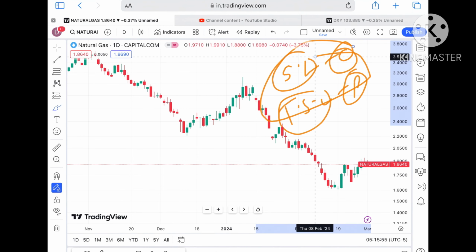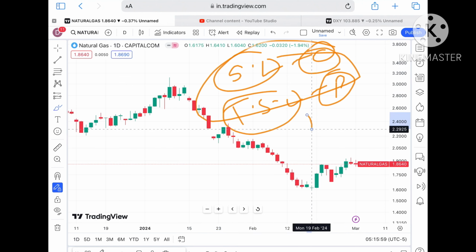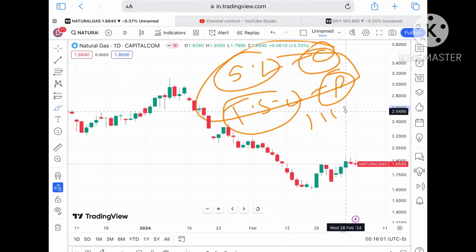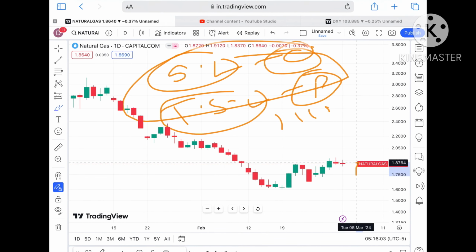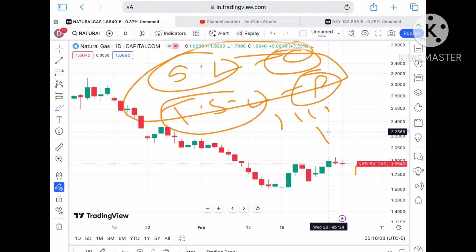As I have already explained, the market is always uncertain, so you have to understand that setting your SL and trailing your SL is important. These two things you have to do. If you do these two things, you can at least save your capital, and if you can take a number of trades, then the probability of winning is higher.